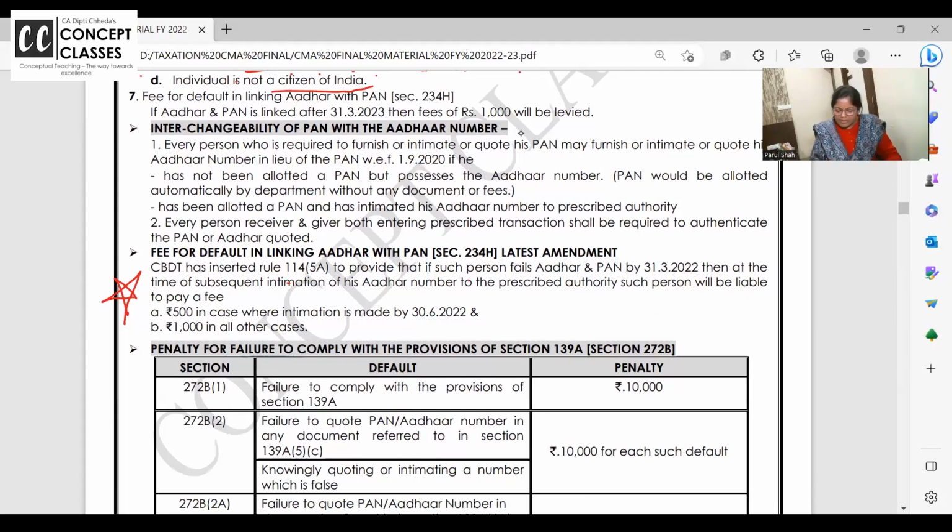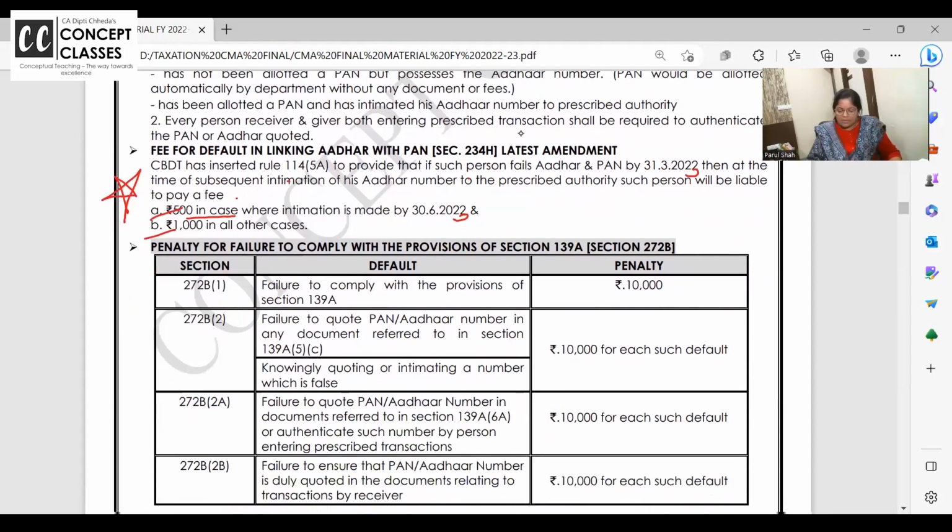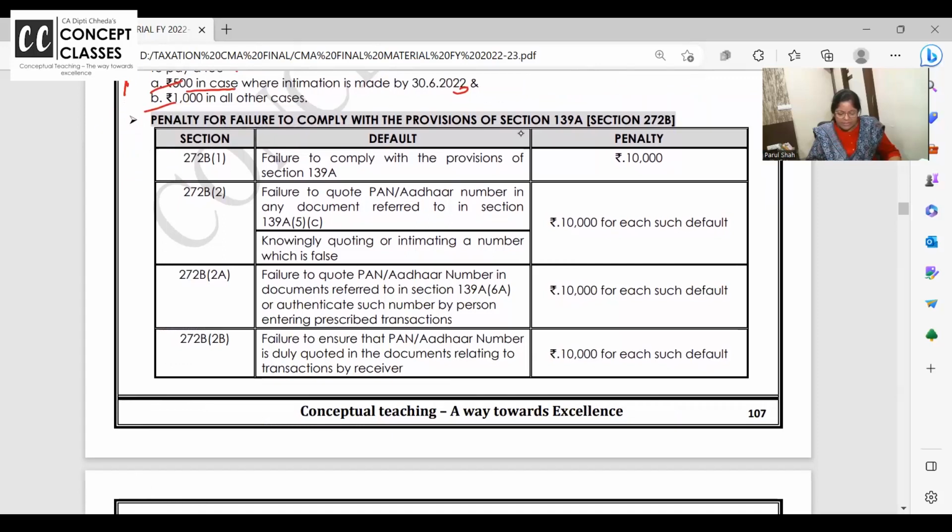CBDT has inserted a provision that if a person fails to link Aadhaar and PAN by 31st March 23, then there is a penalty or fee of 500 if you link it by June 23. And if you link after June 23, then the penalty is 1000. But now that the date itself has been made June, so Ma'am, if we link in June instead of March, will we have to pay the 500 penalty? No, because that was the last date, then fine. Now the last date is only this.